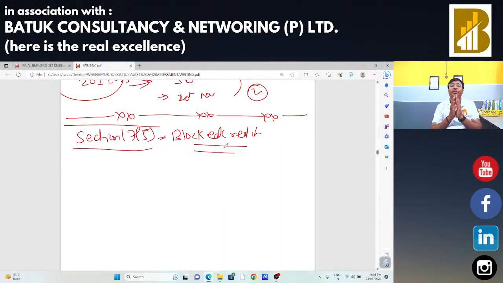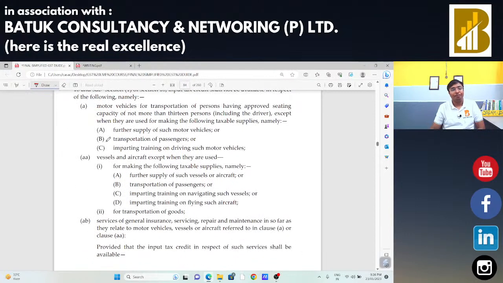Now we are going to start our discussion on a specific section, that is Section 17 subsection 5, that is blocked credit. We are also going to discuss Section 17 subsection 1, 2, 3, 4 in our tomorrow session. Okay, now we are going to start our discussion on Section 17 subsection 5, a very specific and very important section. All those types of supply which are mentioned in Section 17 subsection 5, on which input tax credit is blocked under GST. That means the taxpayer is not eligible to claim the input tax credit on all these types of supplies. So we are going to discuss all these types of supply, that is blocked credit, one by one.